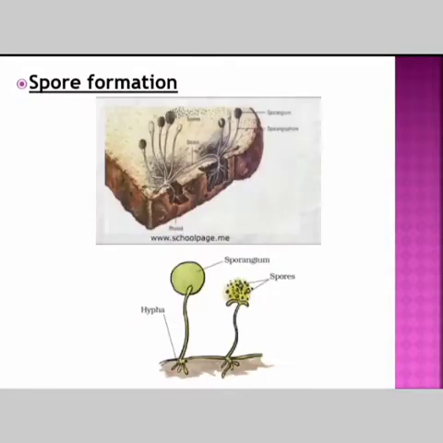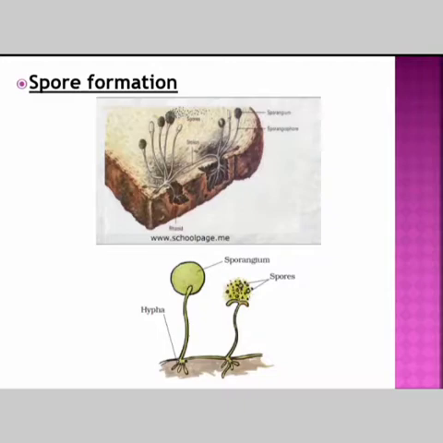So next is spore formation. Children, in chapter 1 we have learnt about fungi, right? Fungi grow on a bread piece. The spores spread in the air also, and here you can observe the spores. It looks like a cotton-like mesh on the bread. When spores are released, they keep floating in the air. As they are very light, they can cover a long distance.